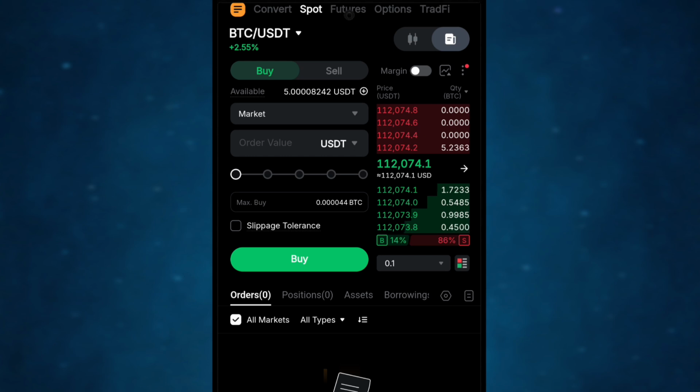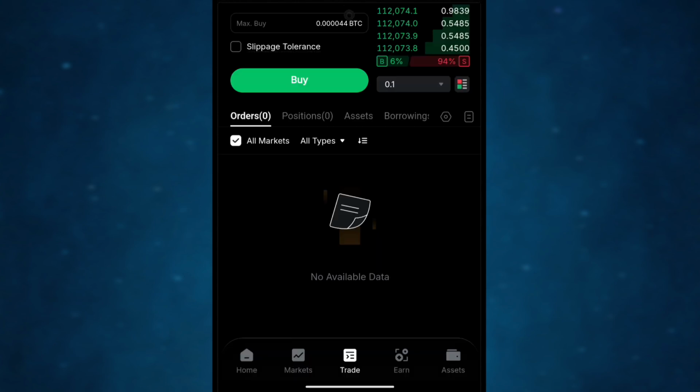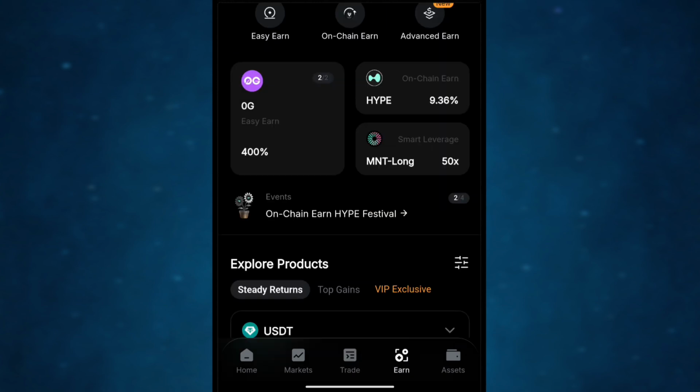So the next step we'll be talking about is earn. Come here to where you see earn, click on earn. This earn actually looks like investment as staking, but this is not what we are going for. What we are going for is actually stake, and with that stake you'll be getting every reward, every crypto airdrop that Binance is releasing.